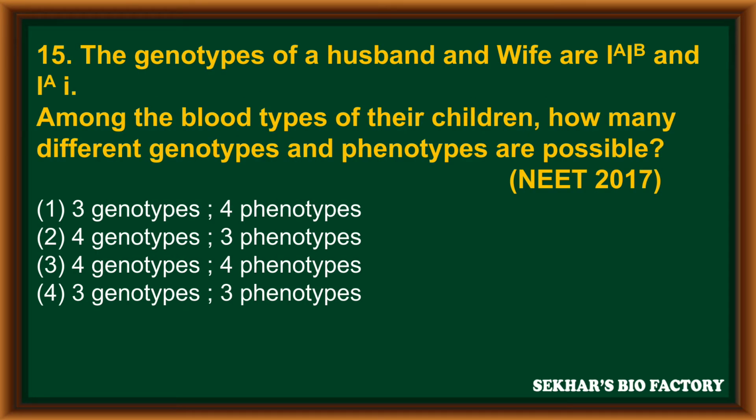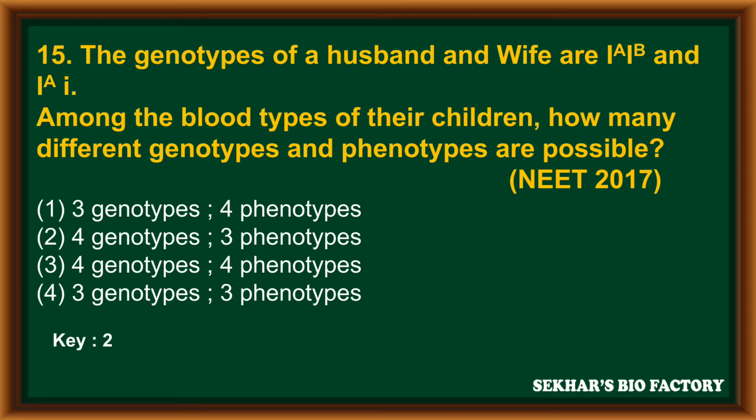The genotype of husband and wife are capital IA, capital IB and capital IA, small i respectively. Among the blood types of their children, how many different genotypes and phenotypes are possible? This is from NEET 2017. The first option: 3 genotypes and 4 phenotypes. Second option: 4 genotypes and 3 phenotypes. Third option: 4 genotypes and 4 phenotypes. Fourth option: 3 genotypes and 3 phenotypes.